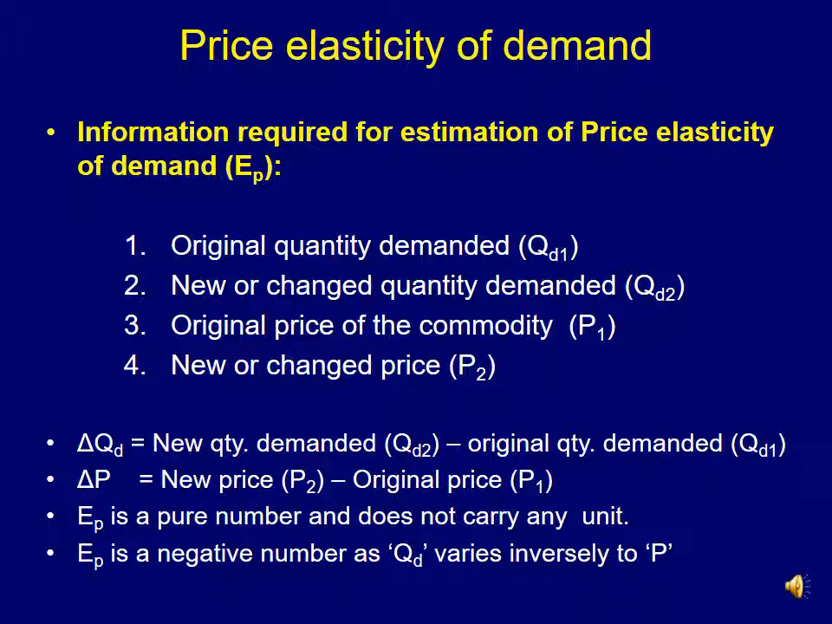So change in QD, or change in quantity demanded, would be computed as new quantity demanded minus original quantity demanded. Similarly, change in price would be computed as new price minus original price. The original price would be subtracted from the new price, and for both of these the absolute value would be taken. Now EP is a pure number and does not carry any unit, and mostly this is a negative number. Why? Because quantity demanded varies inversely with the price of the commodity in most cases.